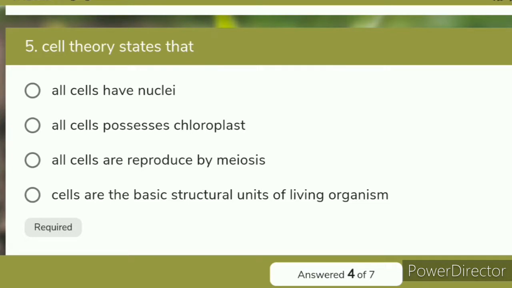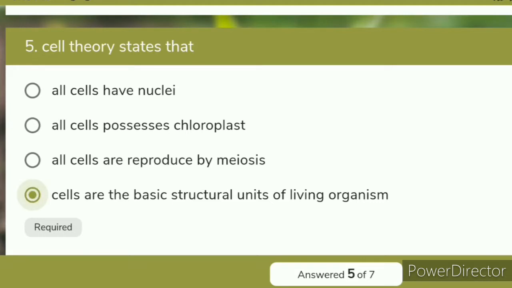All cells are reproduced by meiosis. Actually, meiosis is a cell division which takes place at the time of formation of gametes, and it is one of the steps of reproduction. But in some living organisms mitosis cell division takes place and reproduction also takes place, and that type of reproduction is called asexual reproduction, which is not explained in the cell theory. Cells are the basic structural unit of living organisms, and this is the right answer.